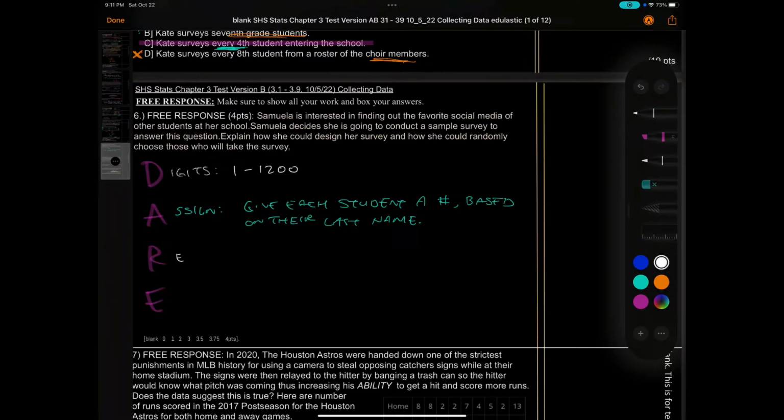R is, what do you do with repeats? Well, with this random digit generator, or I can use slips of paper and just write each of the numbers on there, same size paper. Actually, that would probably be better suited down here when I assign them.